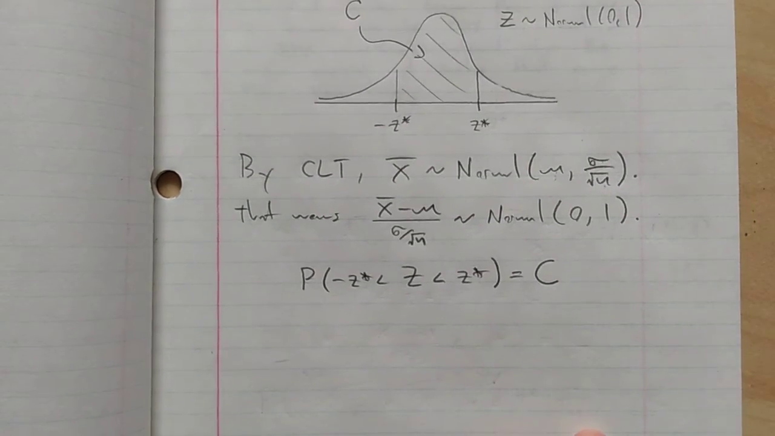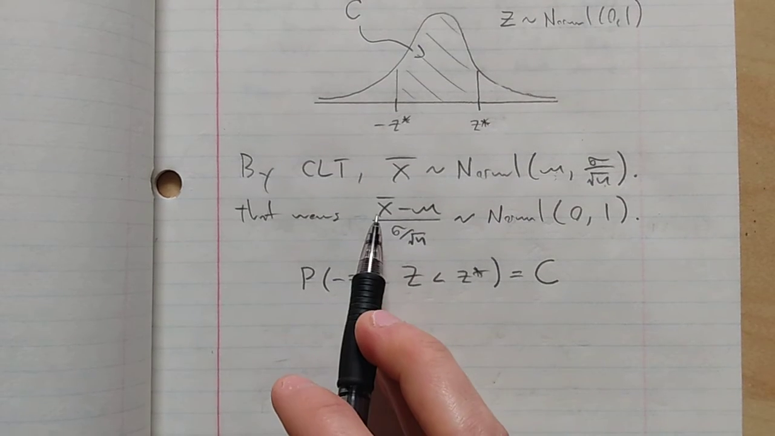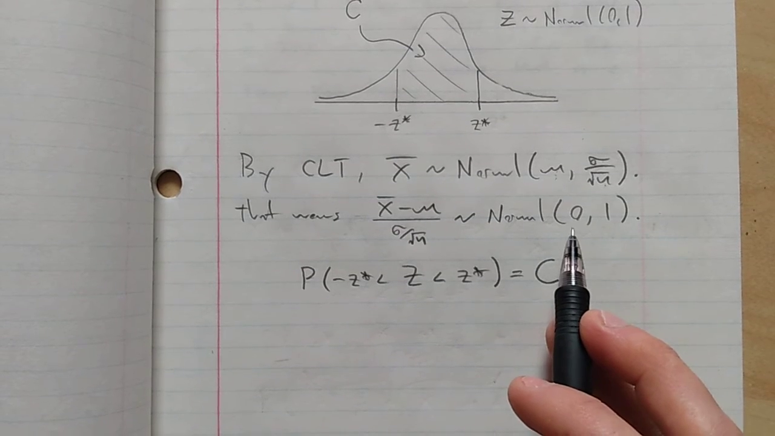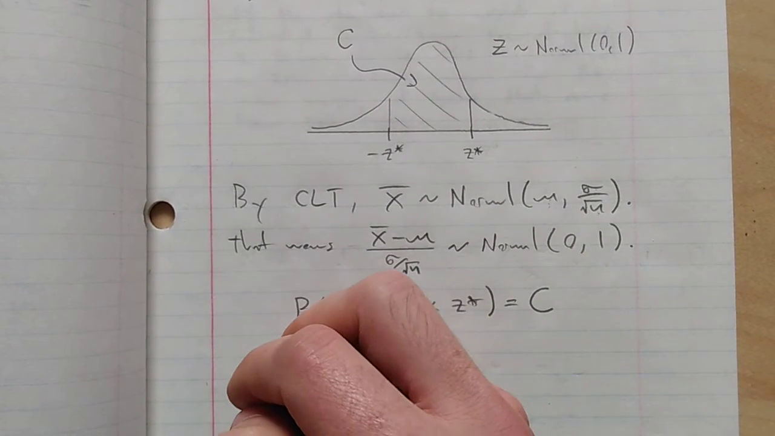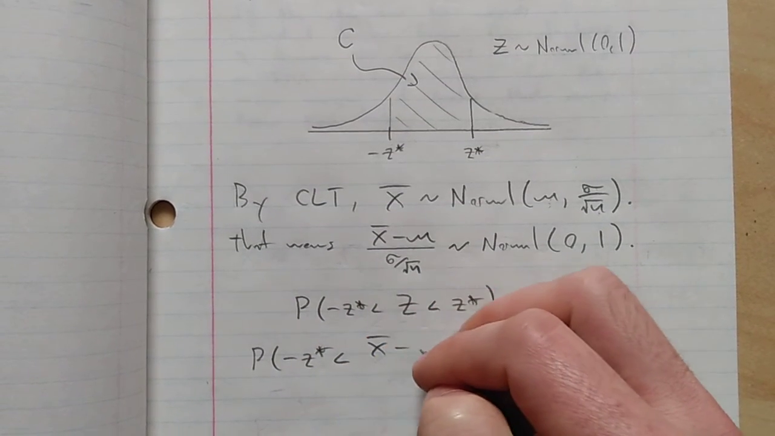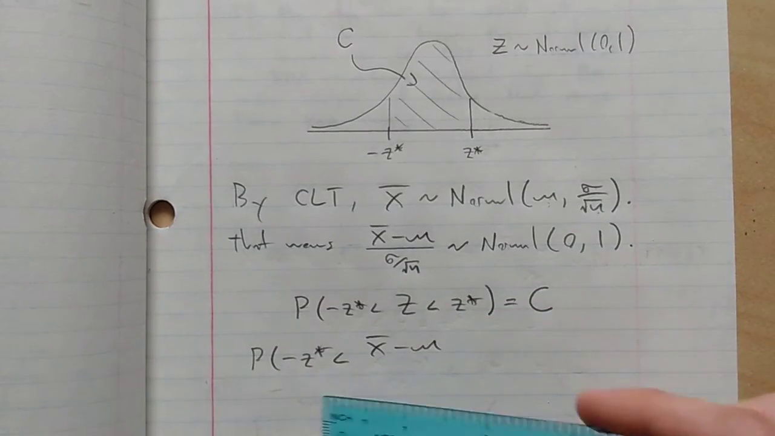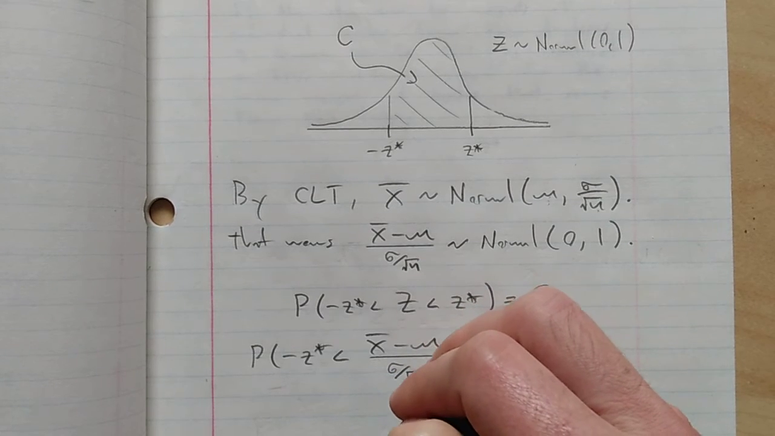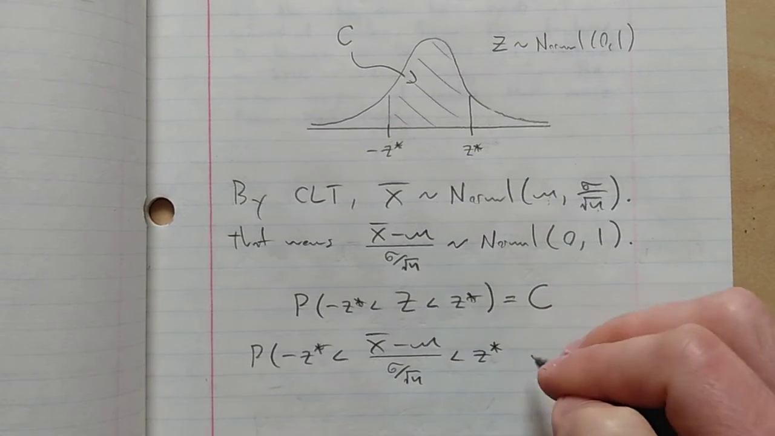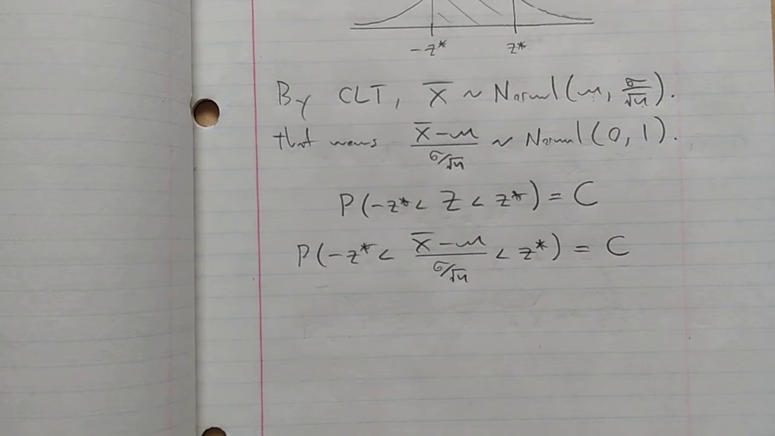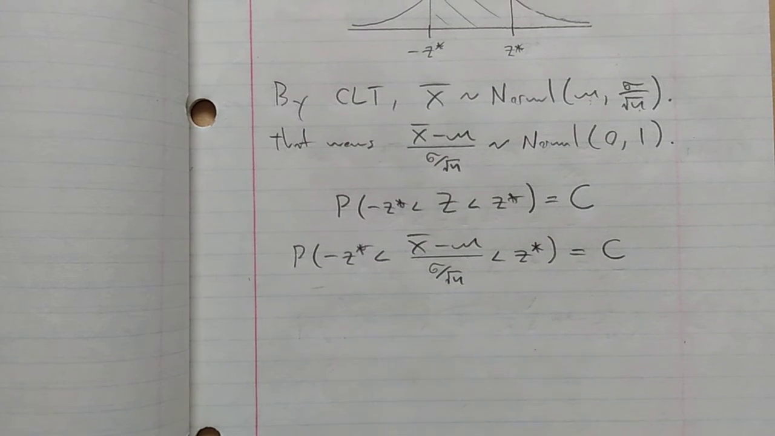Because I know that this quantity right here, x bar minus mu over sigma over root n, is normally distributed with mean 0 and standard deviation 1, this statement is also true. The distribution of this thing is the same as the distribution of capital Z. This is also a normally distributed random variable with mean 0 and standard deviation 1, so this statement is still true.